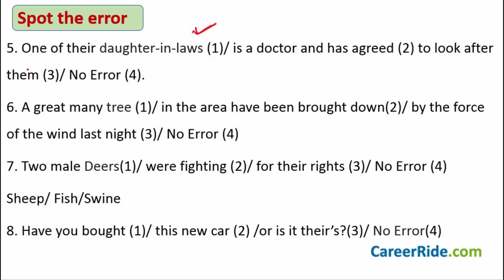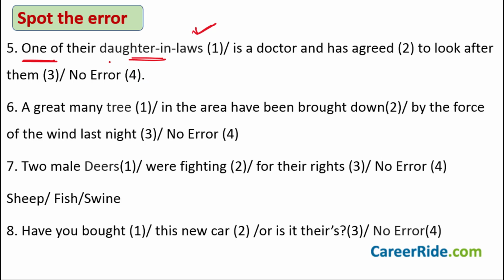The first is, whenever you have this word, one of, after this you'll always have a plural noun. One of their sons, one of their daughters, one of the trees, something of that sort will always happen. So the noun after one of has to be a plural. That is the first concept that this sentence is trying to cover.